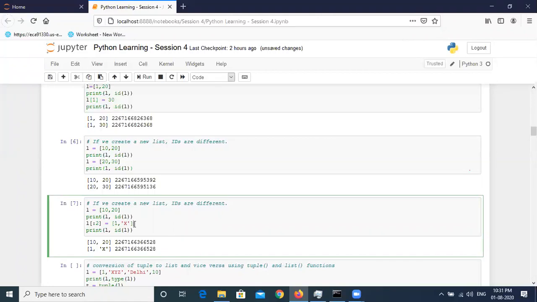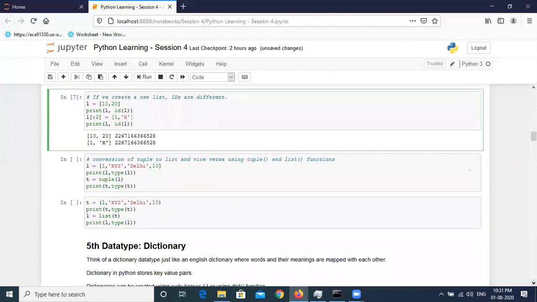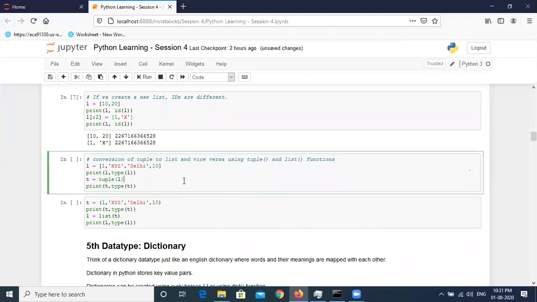It doesn't matter what the value was, a string or integer, whatever value you are defining as new values, it will accept that and store it. And you can see now we have altered this list and the IDs are indeed the same. Now I hope it is clear to you. Okay, let's proceed now.